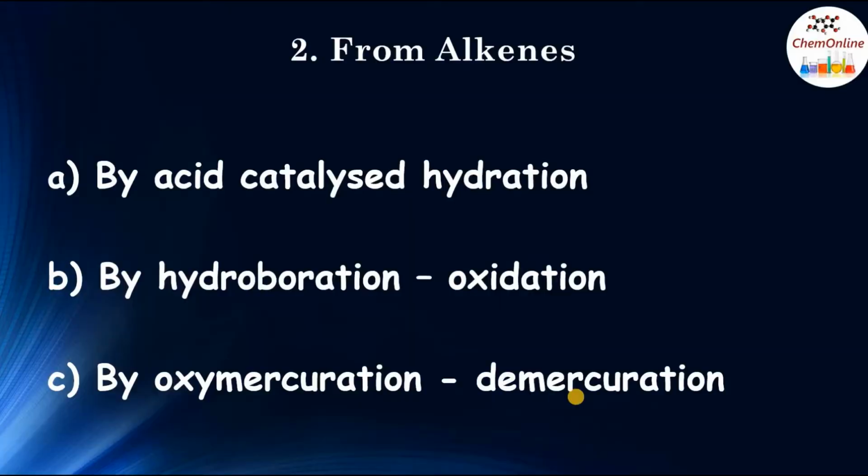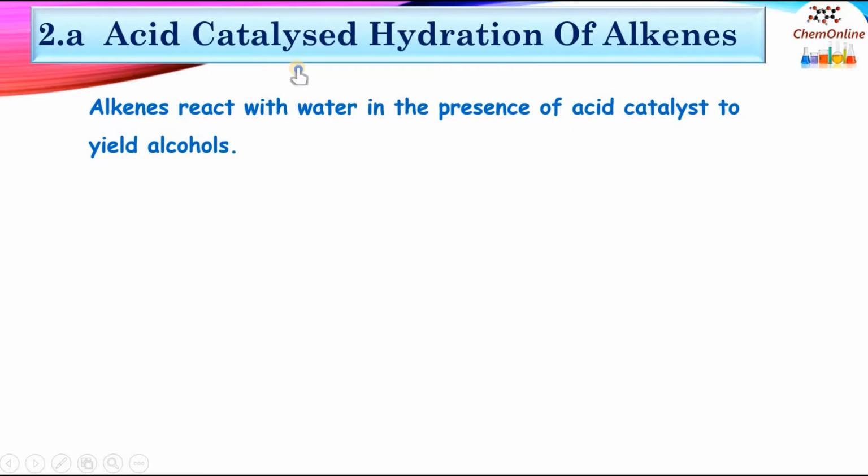Next is from alkenes. There are three different ways in which alcohols can be synthesized from alkenes. One is by acid catalyzed hydration. Another is by hydroboration oxidation reaction, and the other one is by oxymercuration demercuration reaction. So let's see how alcohols are prepared by acid catalyzed hydration of alkenes.